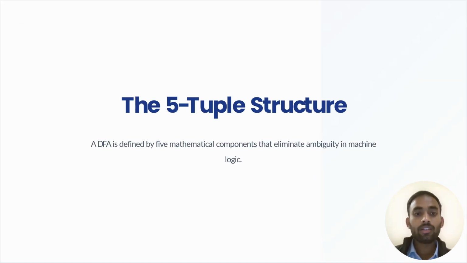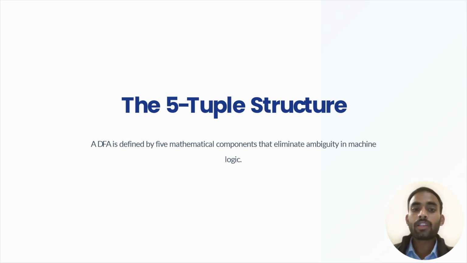The representation is the five tuple structure, that is, the form in which we feed concepts or logics to the machines.